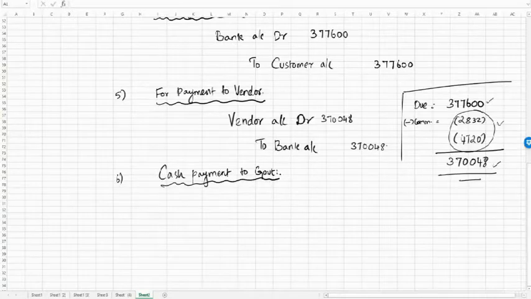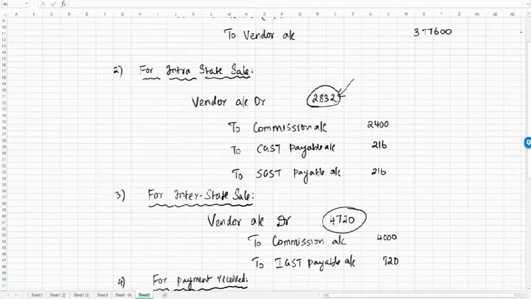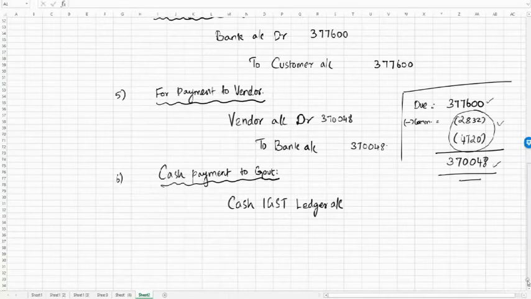We have cash, or we should create cash IGST ledger account. Since no set off option is available, whatever is the payable, that should be brought here. So what is IGST payable? Here we have 720, CGST payable 216, SGST payable 216.